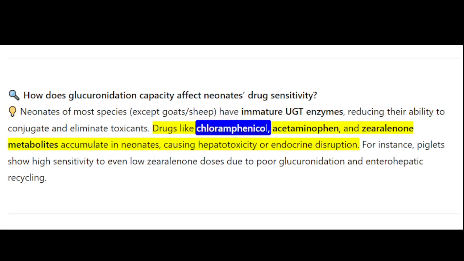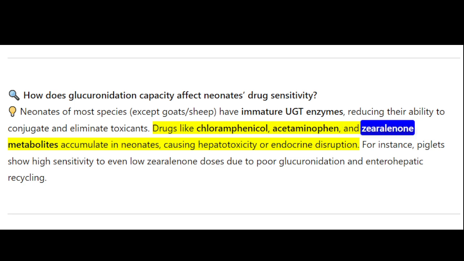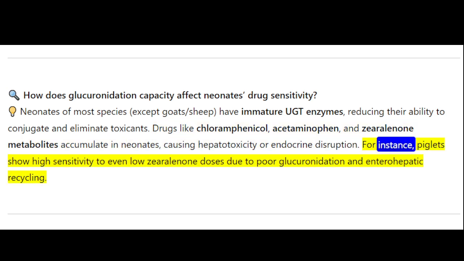Drugs like chloramphenicol, acetaminophen, and zearalenone metabolites accumulate in neonates, causing hepatotoxicity or endocrine disruption. For instance, piglets show high sensitivity to even low zearalenone doses due to poor glucuronidation and enterohepatic recycling.